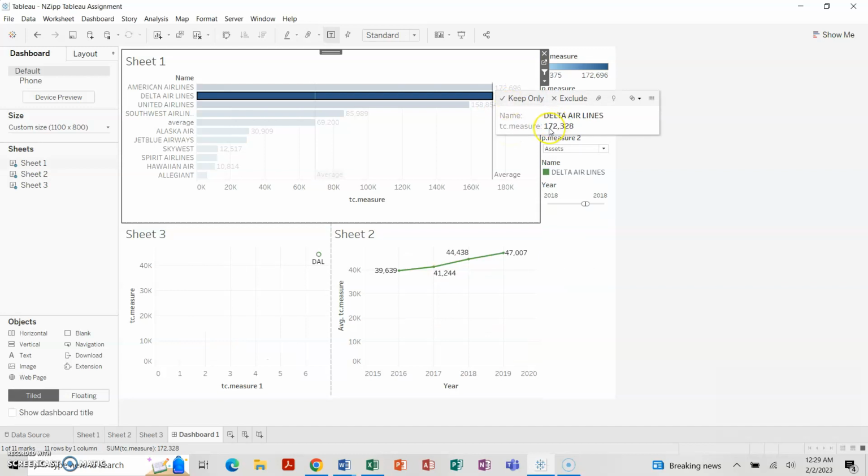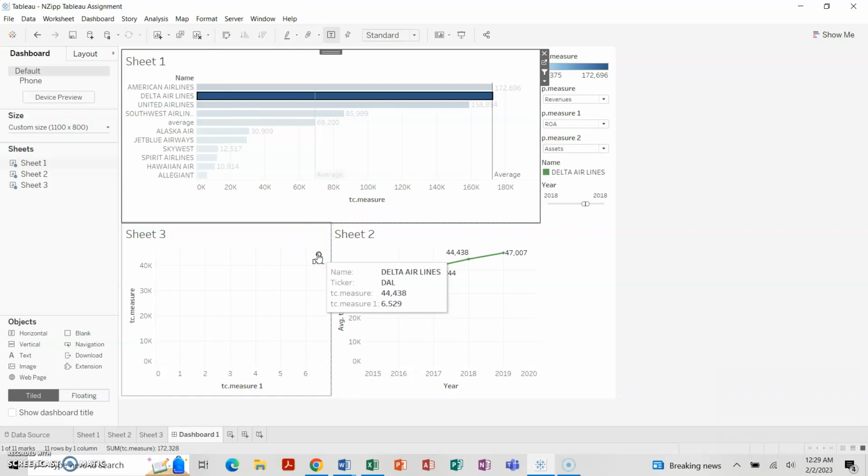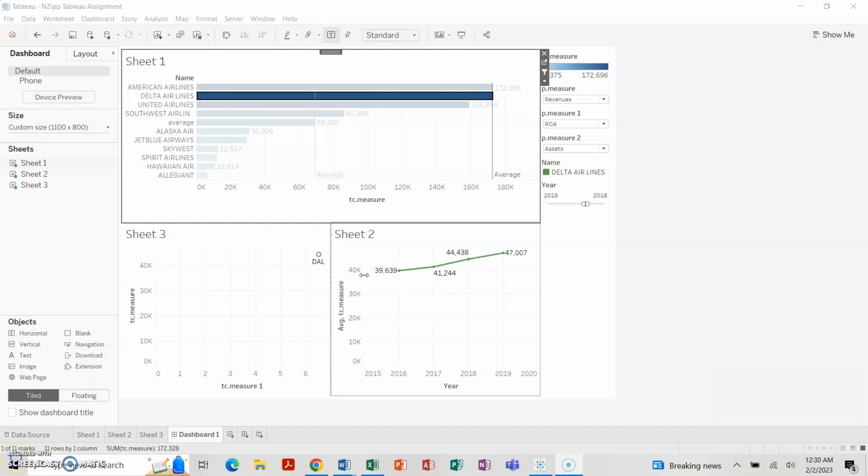The next thing that I noticed was that Delta Airlines is actually pretty close to American Airlines, with 172,328 at the top, just right next to American Airlines. And on the scatter plot, it has a whopping 44,438 going up and 6.529 from left to right.